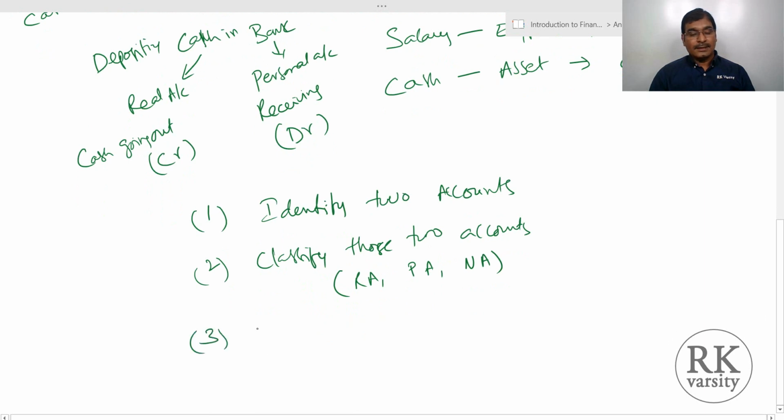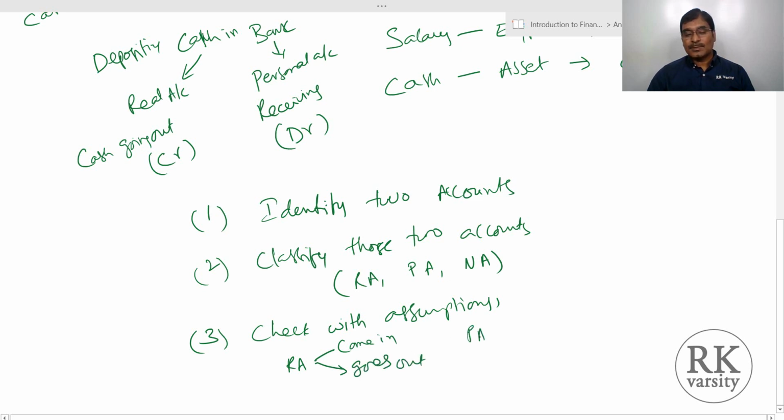Then third, check. That means in case of a real account, whether it is coming in or going out. And whether it is a personal account, check whether it is the receiver or the giver. Then when it comes to a nominal account, check whether this is an expense or loss, or income or gain.